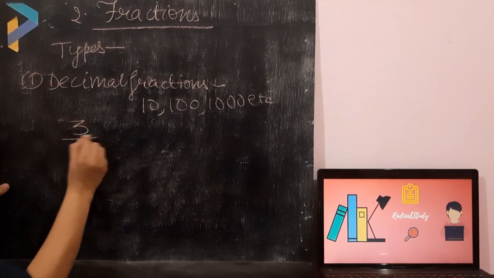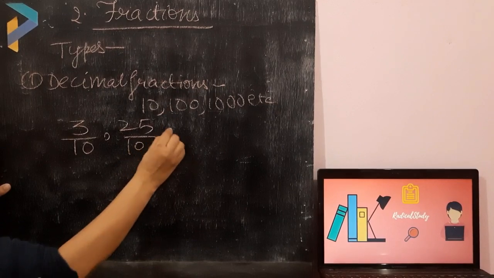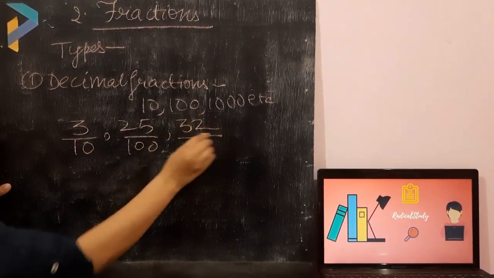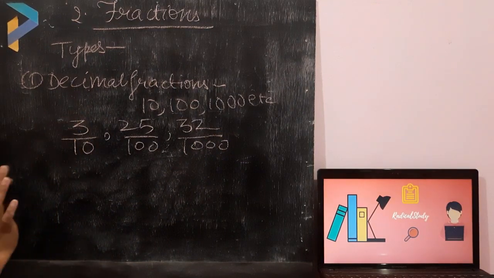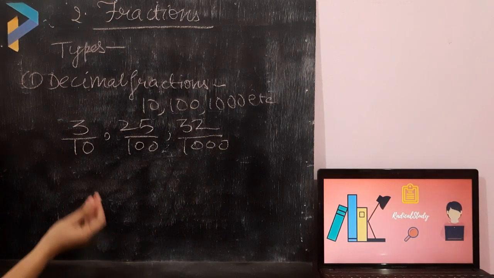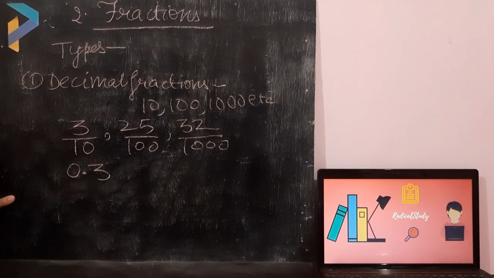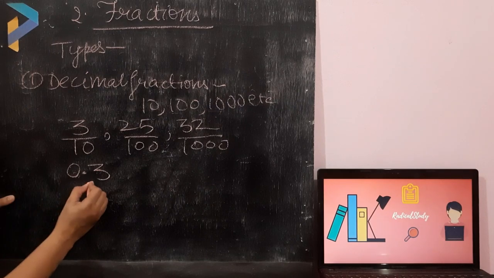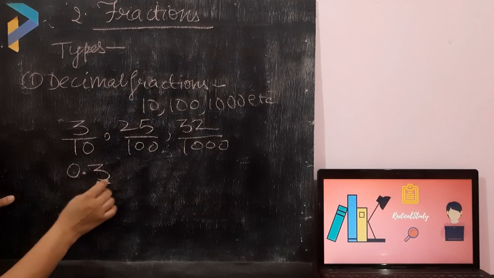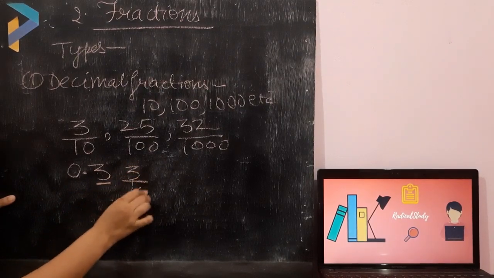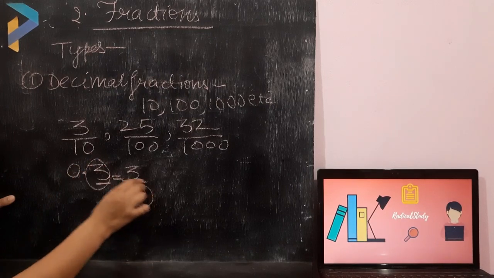For example, 3 upon 10, 25 upon 100, 32 upon 1000. So these are the decimal fractions. Any decimal can be converted into a fraction. For example, it is written as 0.3. Then how will you express it as a fraction? Firstly, you will check the number of digits after the point. There is only one digit. That means it can be written like this, 3 upon 10, because there is only one digit, that is why there is only one zero.